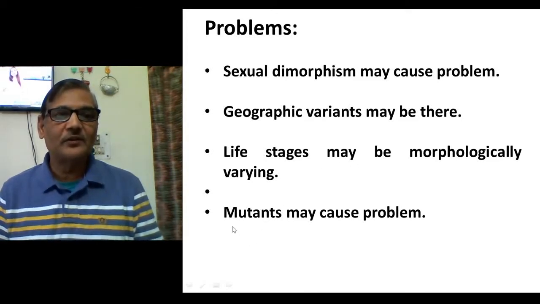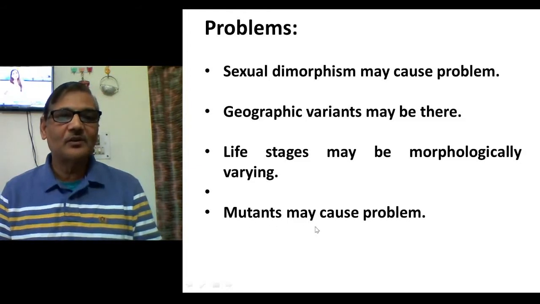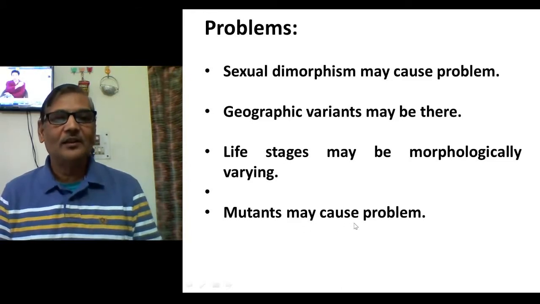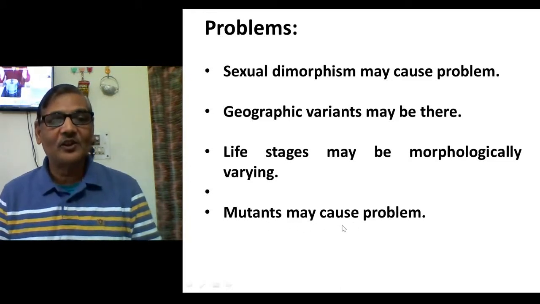Likewise, mutants. We know that in Drosophila, hundreds of mutants are known. You have black-bodied Drosophila, you have white-eyed Drosophila. So in Drosophila melanogaster itself, so many mutants are there. If gray-bodied individuals are there, they will be considered one species. But if black-bodied or white-eyed flies are there, they will be considered a different species.